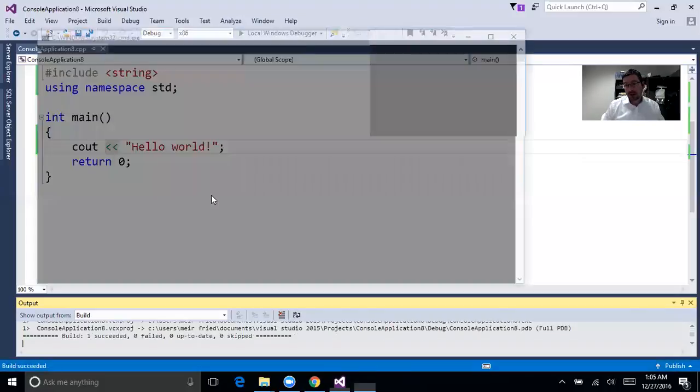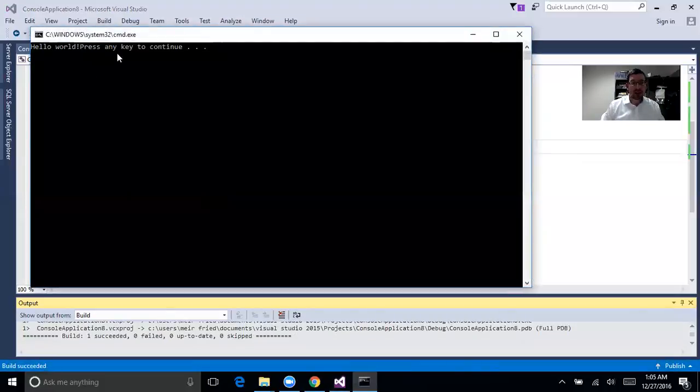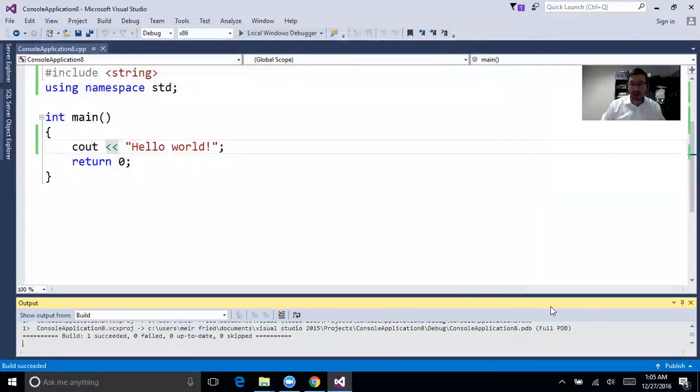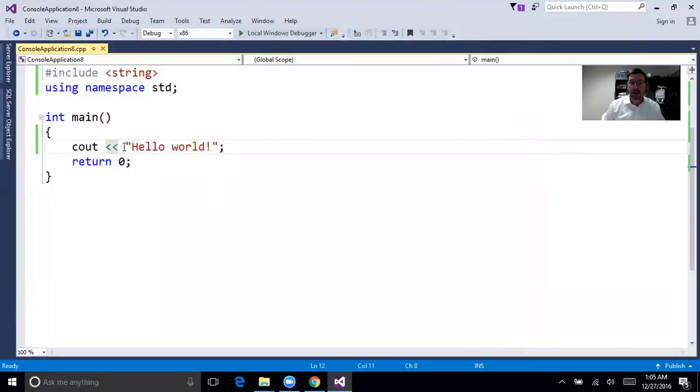Okay, it's going to go soon, maybe. It says, hello world, press any key to continue. Okay, so this is the console, cmd.exe, and it outputs it to this thing. I'm just going to press a key and it continues. So my hello world was outputted with cout.